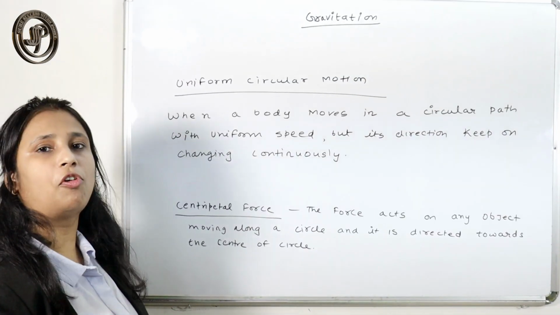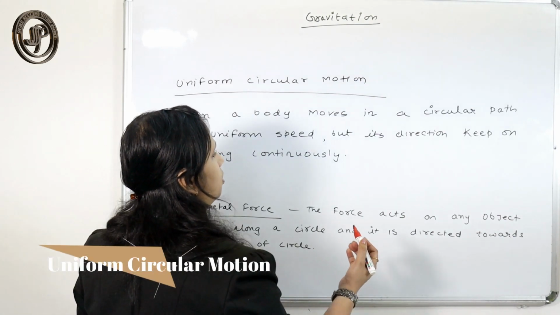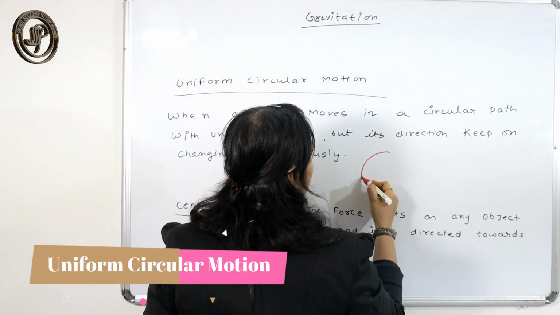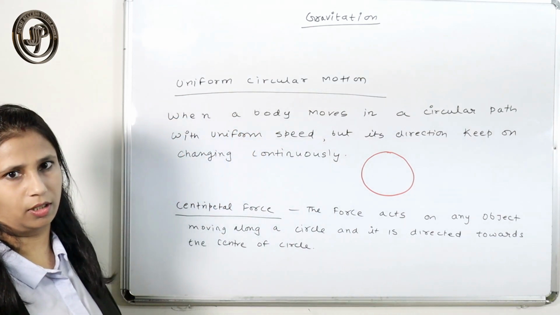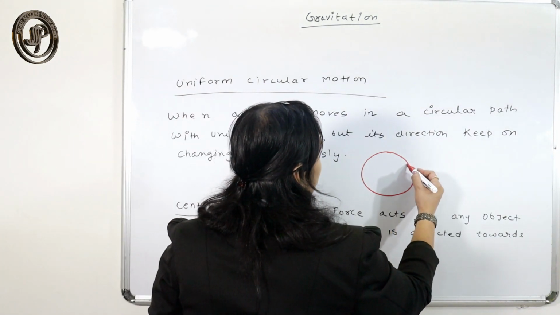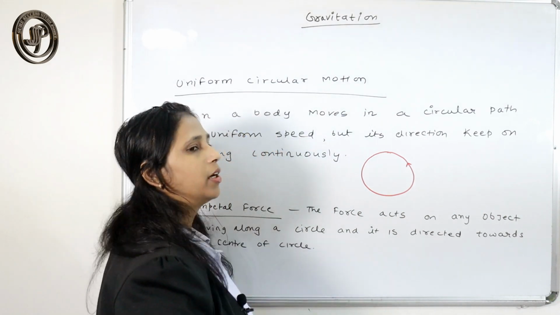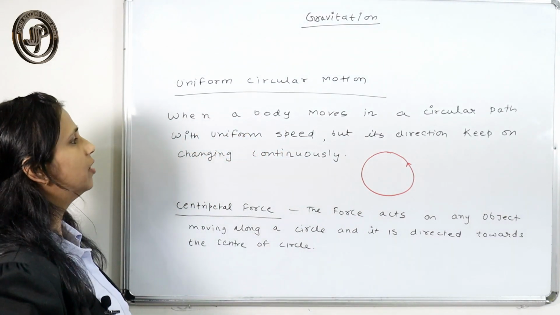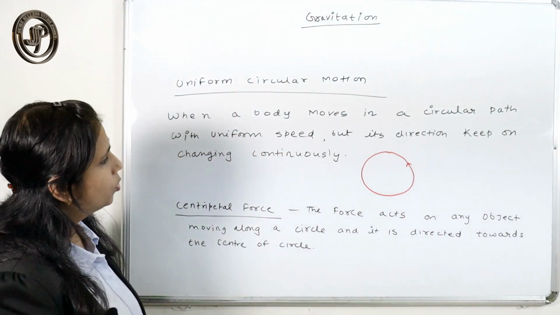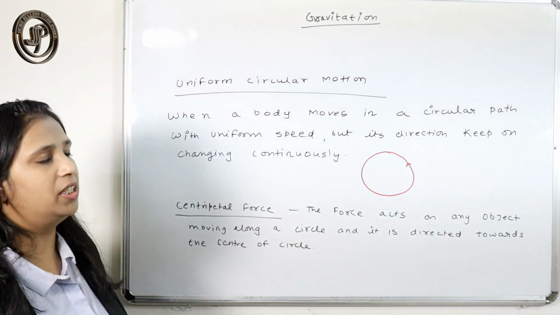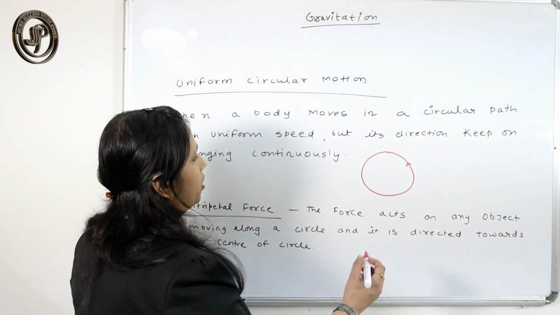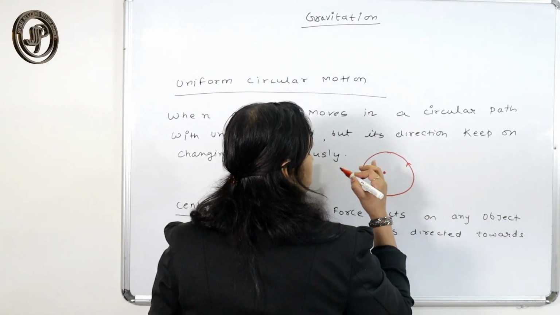Next is uniform circular motion. This is a very simple and important concept. Suppose this is a circle and a body is moving along its circumference, in a circular path, with constant speed. The speed of the body is not changing. Okay, this is the center of the circle.